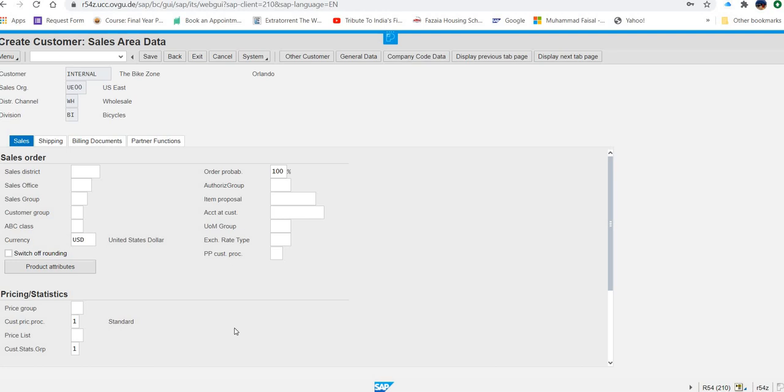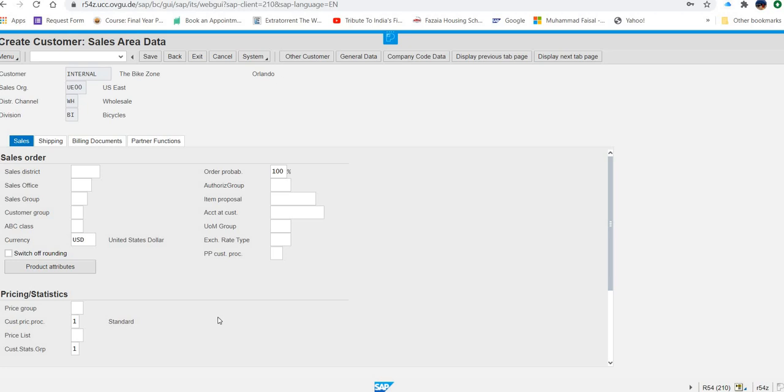So make sure you are entering the data in the right field. Then once you enter this, what else do you have to enter further? Now they are asking you to enter 02 for delivery priority.